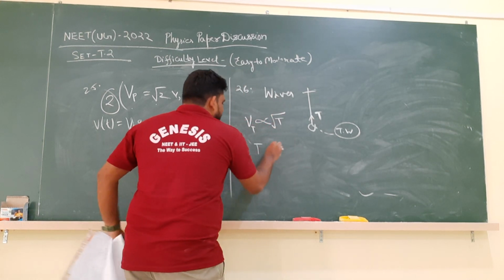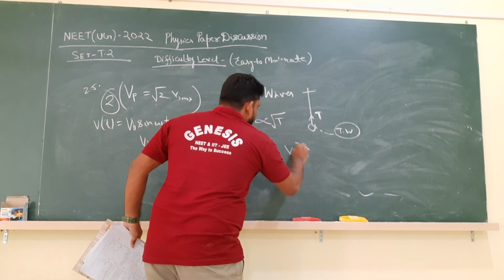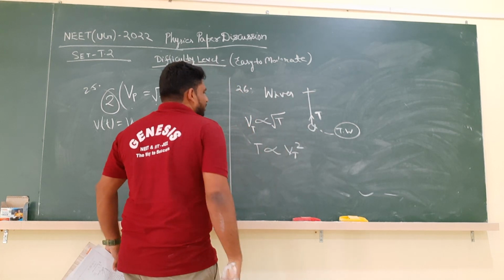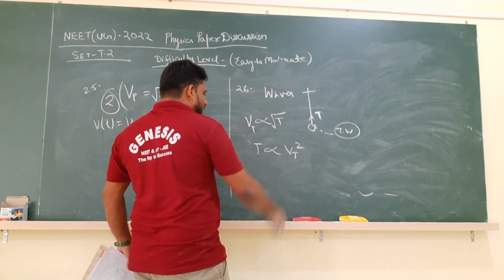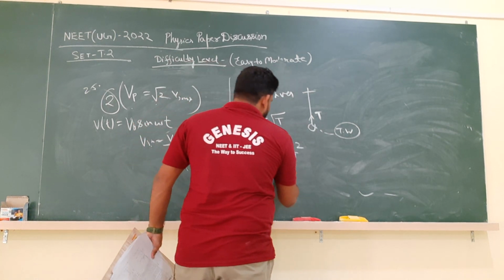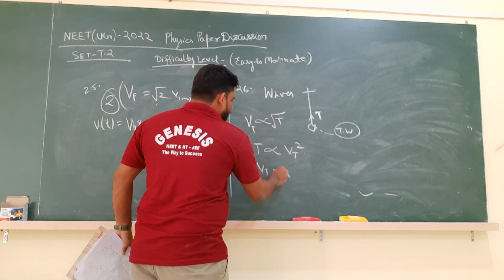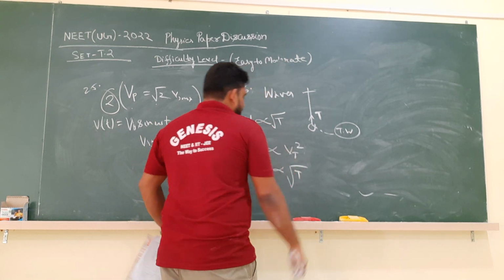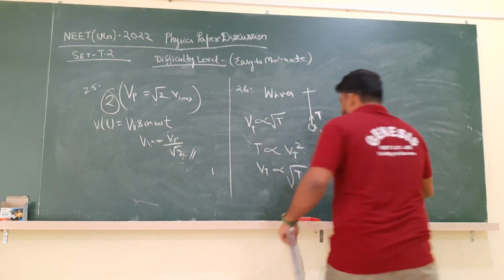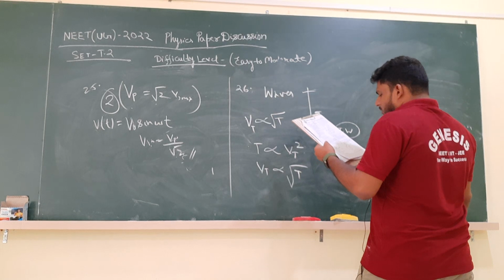That means tension in the string is proportional to the square of the velocity of the transverse wave. So tension in the string is proportional to the square of the velocity of the transverse wave. So the velocity of the transverse wave is proportional to root of tension, or tension to the power 1 by 2. From this, what is happening?